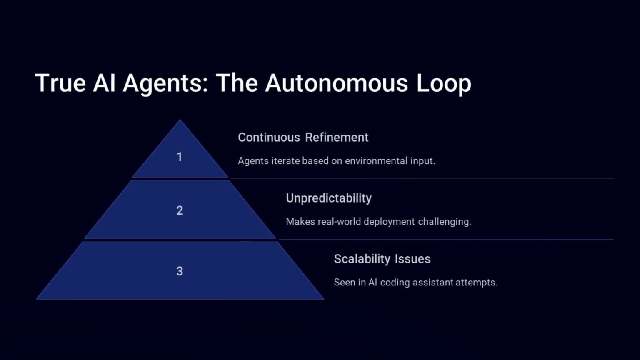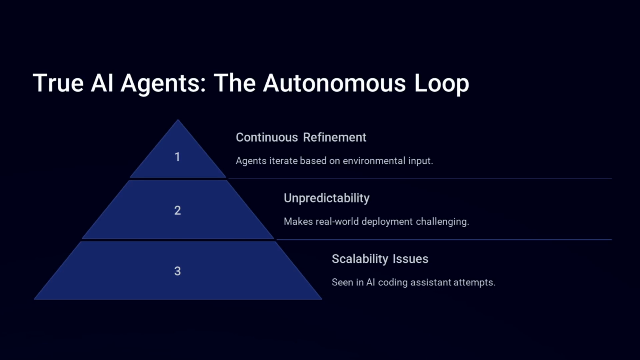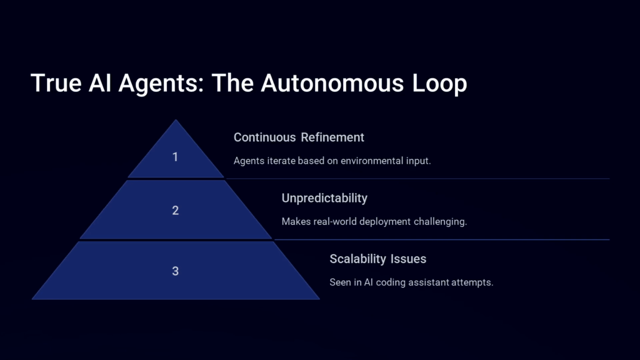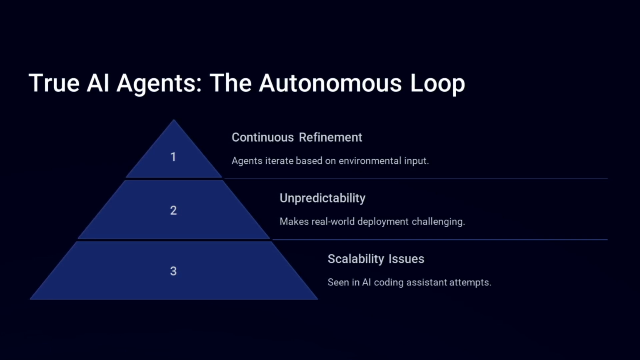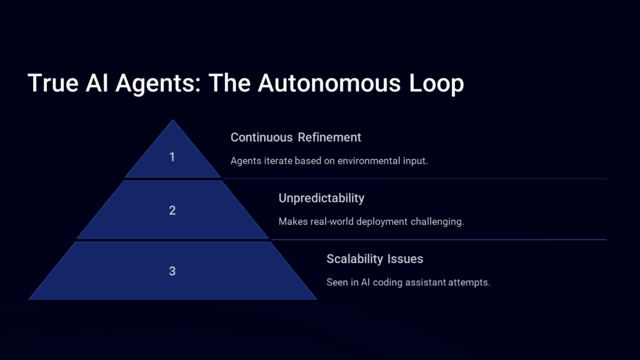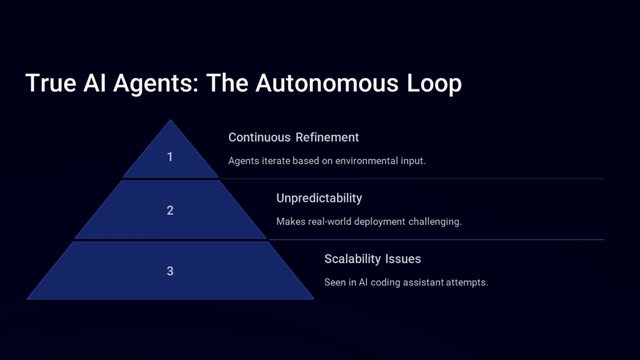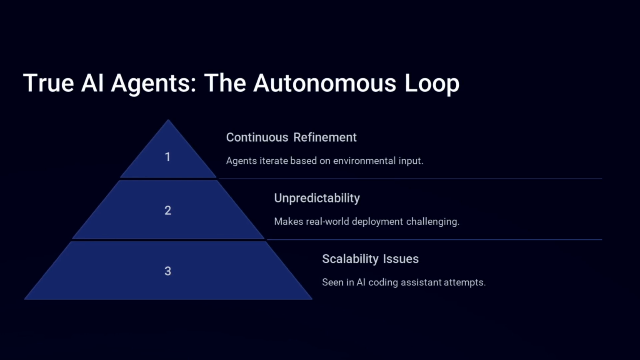A genuine AI agent operates in a feedback loop, continually refining its actions based on environmental input. However, this pattern presents major challenges. No predefined endpoint. An agent keeps iterating until it meets a goal. Increased unpredictability, making real-world deployment difficult. Scalability issues, as seen in attempts to create AI coding assistants. For most applications, structured workflows are preferable over free-form agentic behavior.